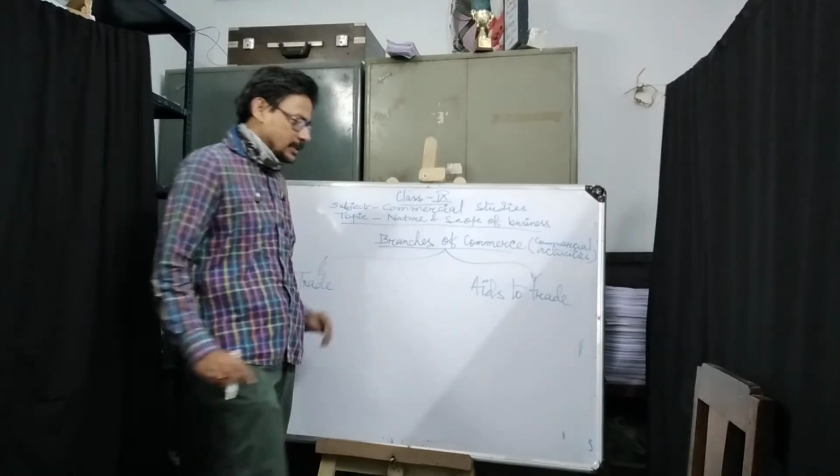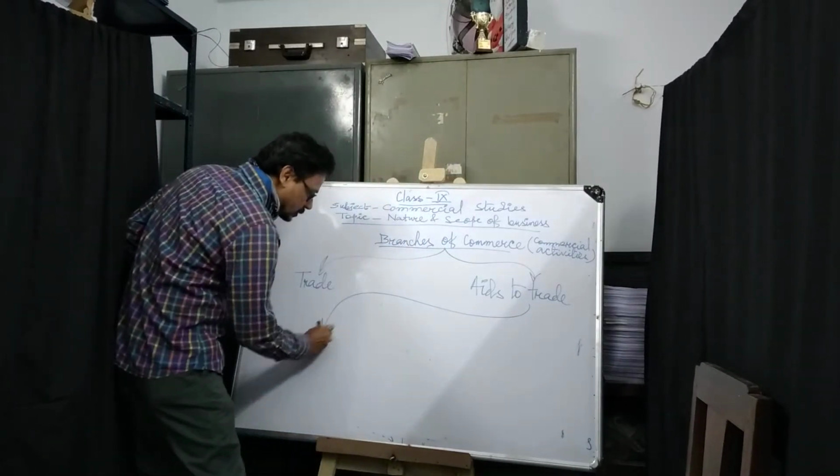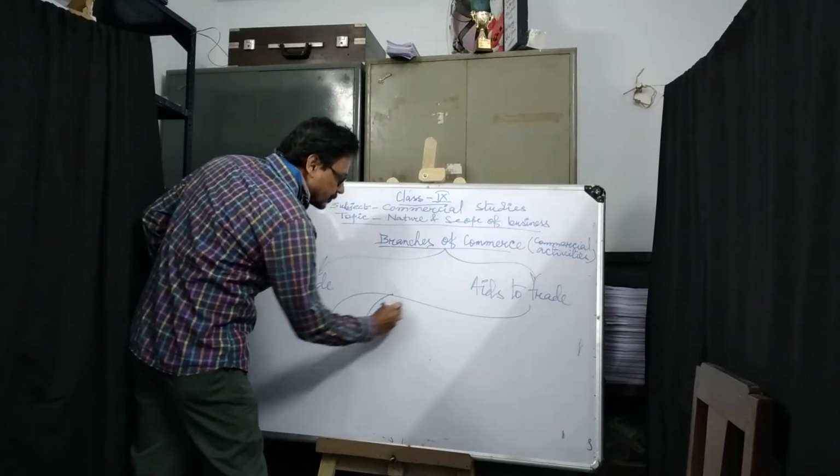I am discussing aids to trade, which have 6 parts. What are those 6 that I am writing here?